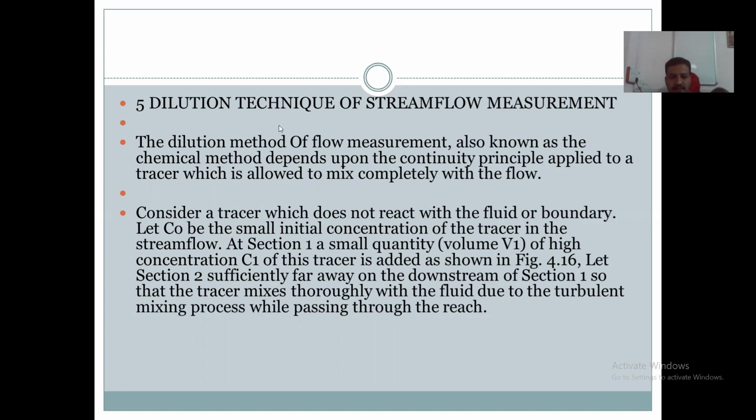It is also known as the chemical method. It depends upon the continuity principle, which is applied to a tracer that is allowed to mix completely with the flow of water.